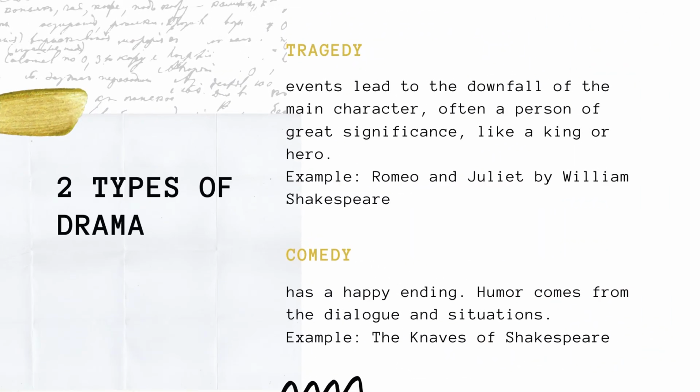The second type of drama is comedy. This has a happy ending. Humor comes from the dialogue and situation. One example is The Knaves of Shakespeare. This is a scene from the improvised Shakespeare's The Knaves Pantaloons.